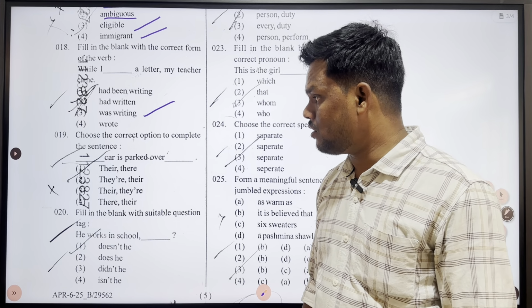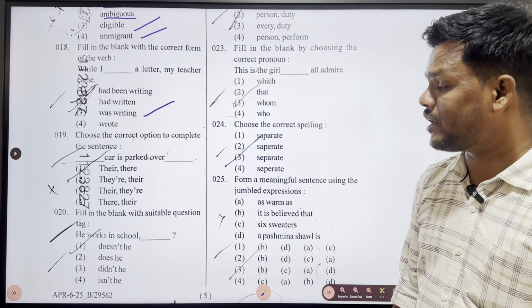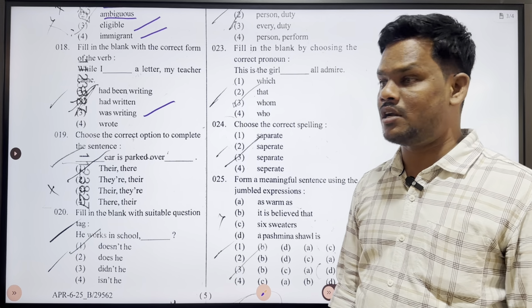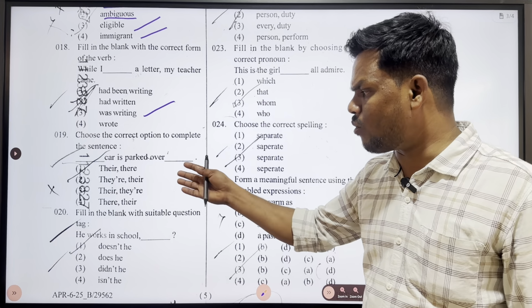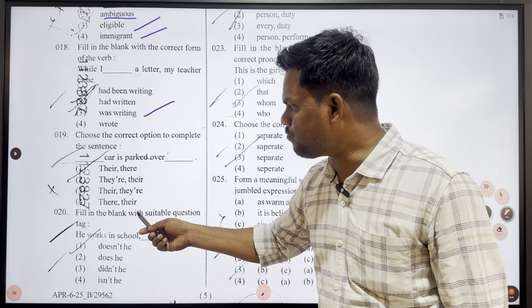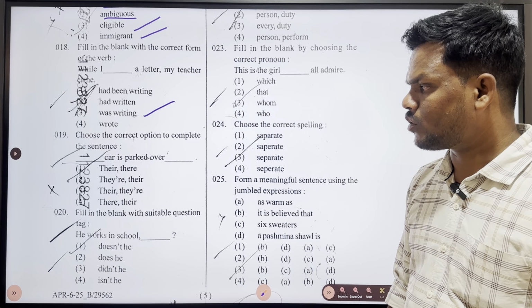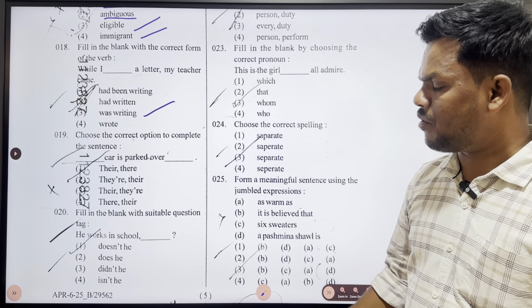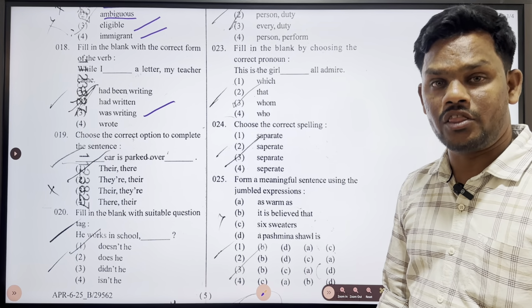Okay. Next, choose the correct option to complete the sentence. Dash car is parked over dash. It's a very easy question, but the options given are a bit confusing. So let us avoid the confusion by going with the deleting methodology. See, their car is parked over there. We can obviously take the first option. Our sense itself is telling that their car is parked over there.